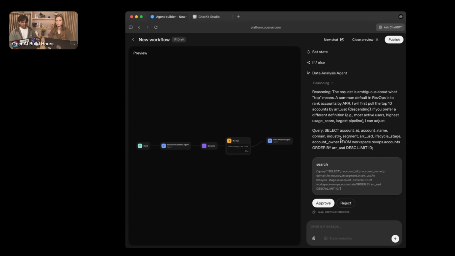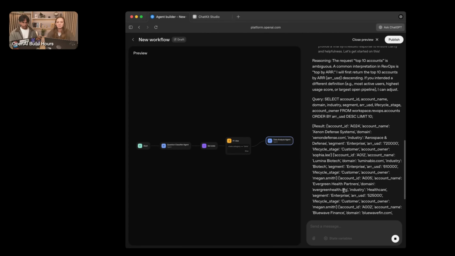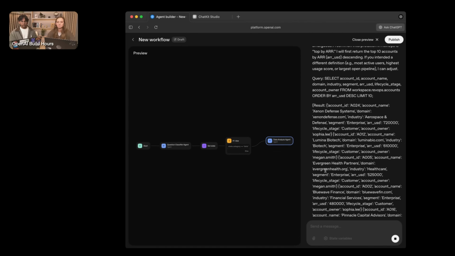You can configure that logic on the front end to handle how to show the user, hey, the model actually wants to go and select an action there. With MCP, you're able to do both read and write actions, and we have a few of these MCP servers out of the box. Think like Gmail. We have a ton more out of the box that you're able to connect to. SharePoint, totally. And so here we can see that the model is thinking about how to construct that query, and we can see a response here.